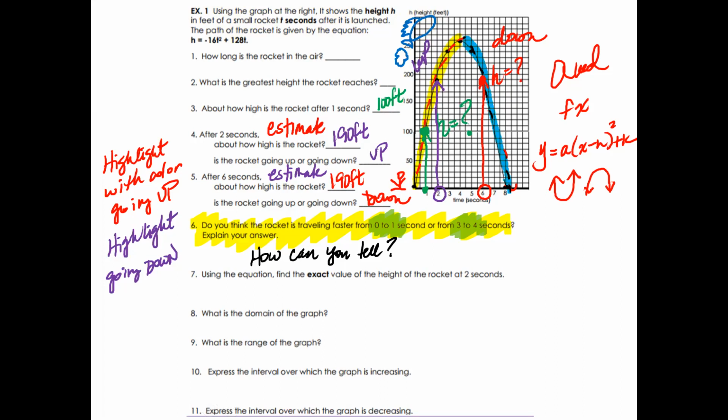Do you think the rocket is traveling faster from 0 to 1 second or from 3 to 4 seconds? And how can you tell? Go ahead and answer that. I would look at the curve of the slope. If it's more steep, that means it's probably going at a faster rate.